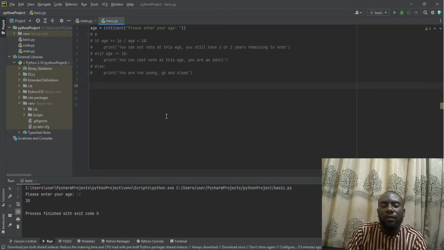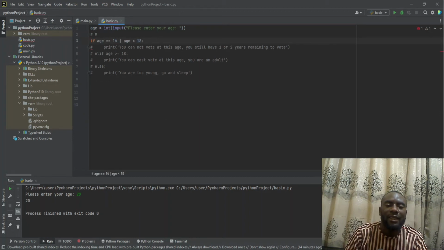So if will check the condition to see if that person is up to some age, then it will tell the person either he is going to be qualified or is not going to be qualified. Else if is another condition that you have to check, whether that person is some age or not. Then it is also going to create a statement telling the person whether he is eligible or not. Then else, that is if the two conditions, the if condition and the else if condition, are not met, then the else statement will be executed. So now let's see how the program works.